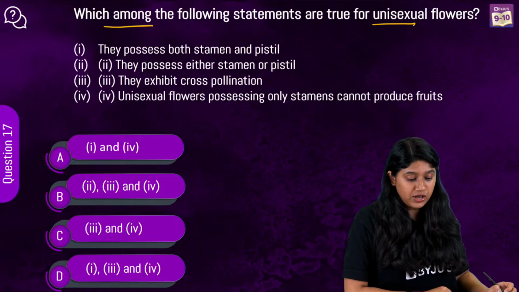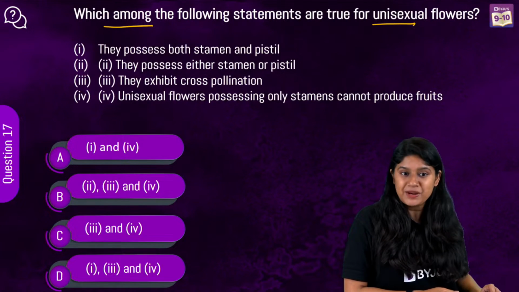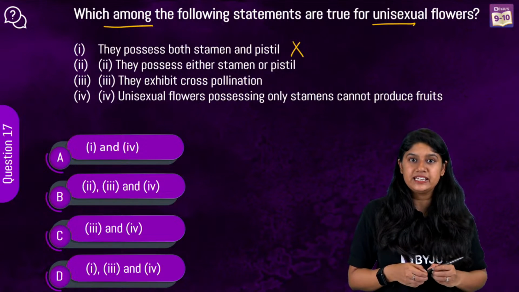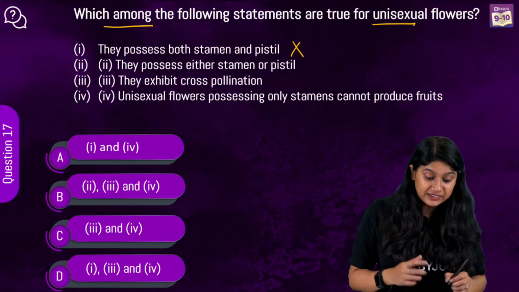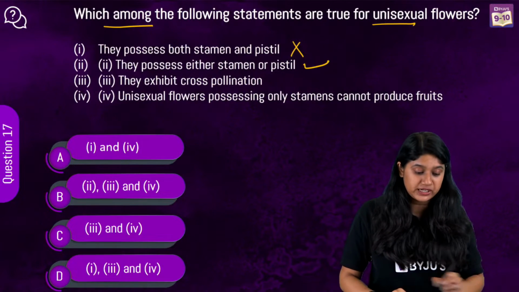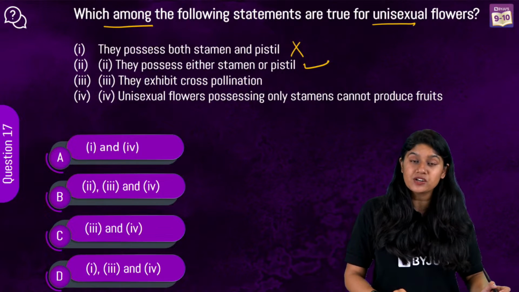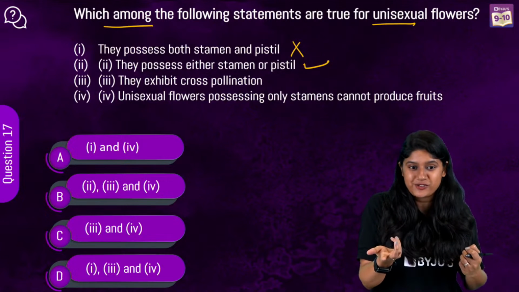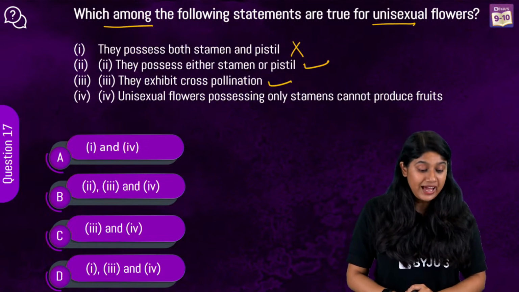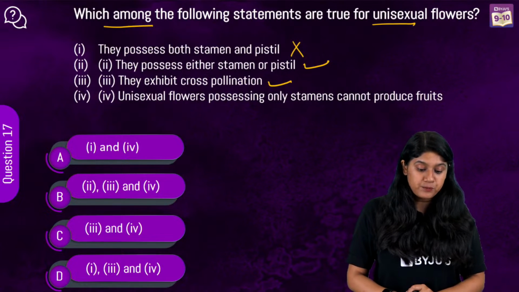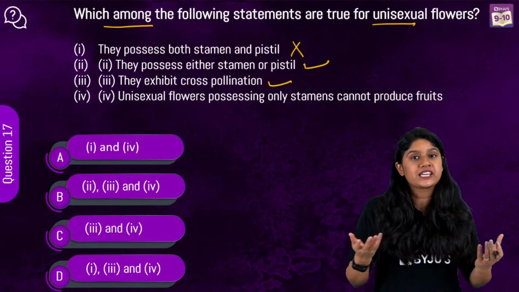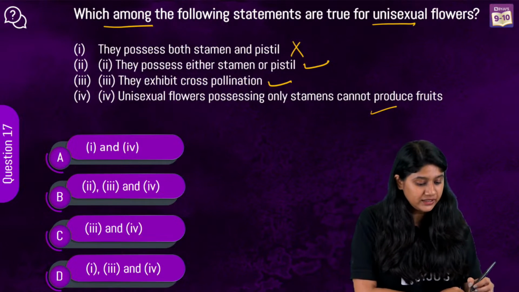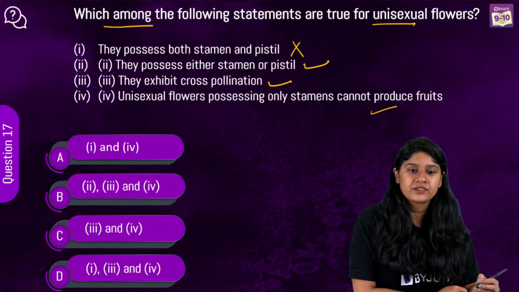Let's solve this question. True for the unisexual flower, they both possess stamen and the pistil? No. If that is there, it is there in the bisexual flower. They possess either the stamen or the pistil? Yes, that is absolutely correct. They exhibit cross-pollination? Yes, because they cannot have self-pollination. Self-pollination occurs in the bisexual flower. So this is also absolutely correct. And unisexual flowers possess only stamen, and of course they cannot produce fruits. Absolutely correct.